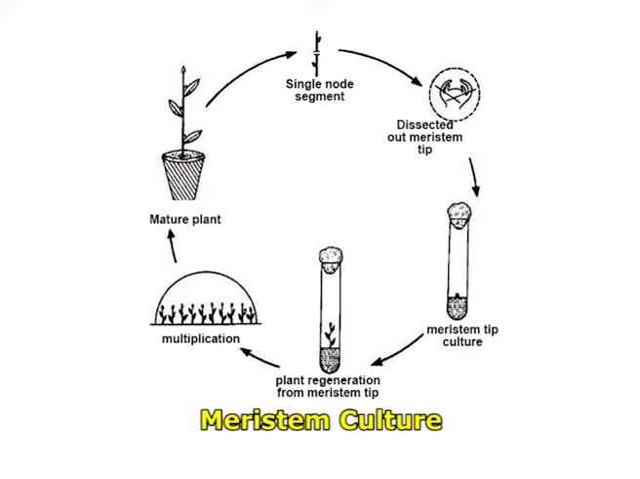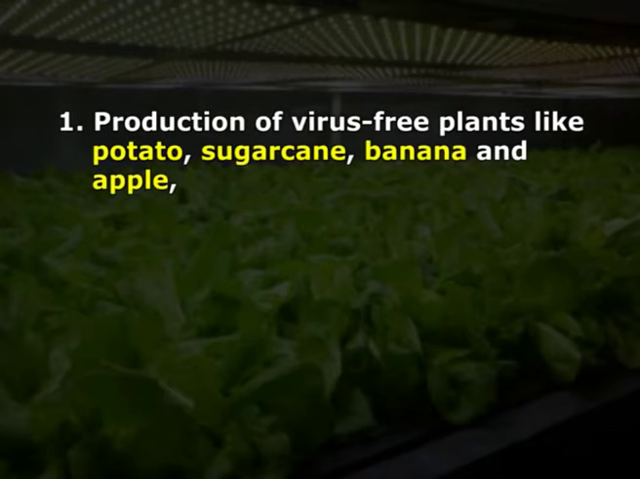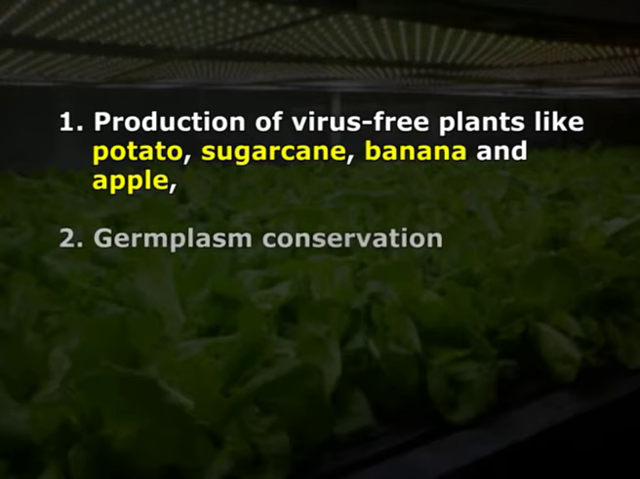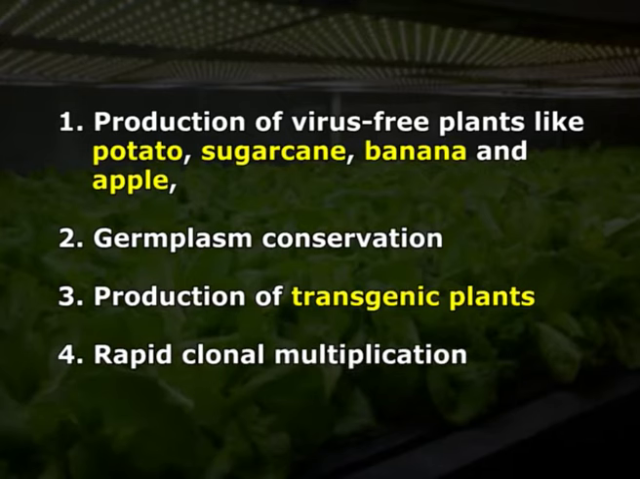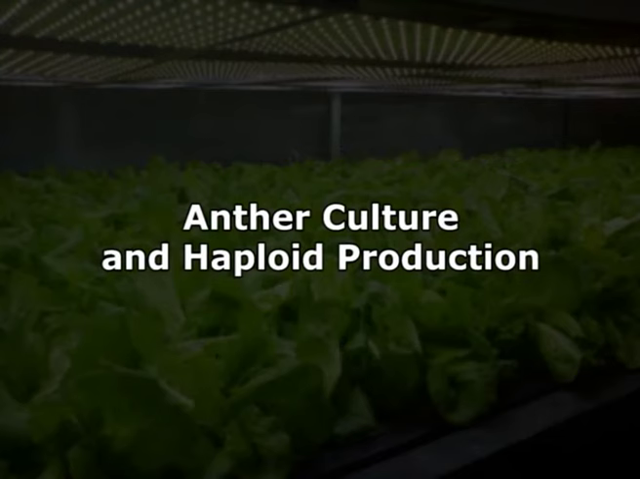Meristem culture is carried out in potato, banana, cardamom, orchids, that is also called protocorm stage, sugarcane, strawberry, sweet potato, etc. It is used in first, production of virus-free plants like potato, sugarcane, banana and apple. Second, germplasm conservation. Third, production of transgenic plants. Fourth, rapid clonal multiplication.